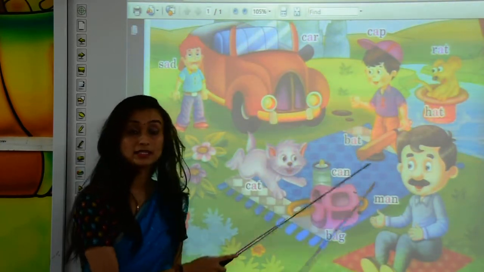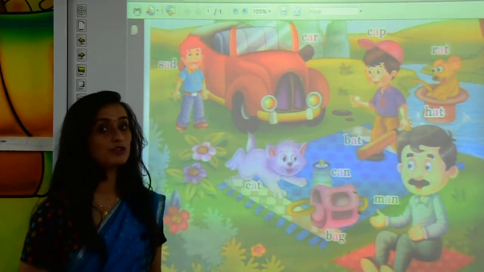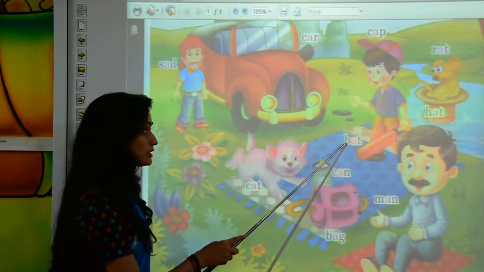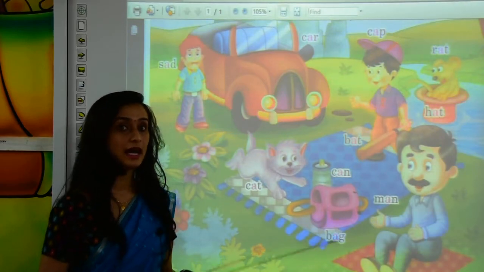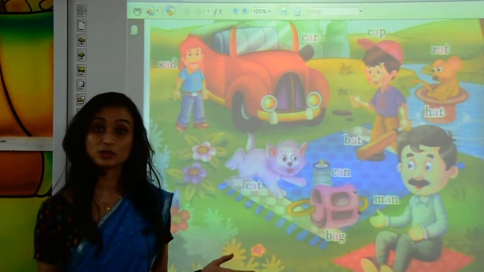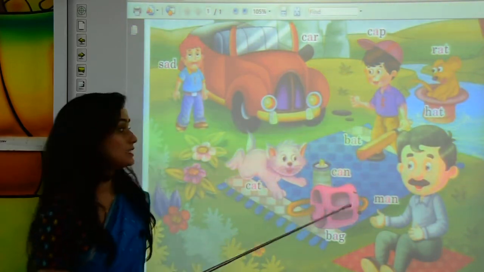B-A-T, bat. Now, what is the phonic sound of B? Yes, it is B. B. And A-T stands for at. B, at. Now, together we'll make bat.